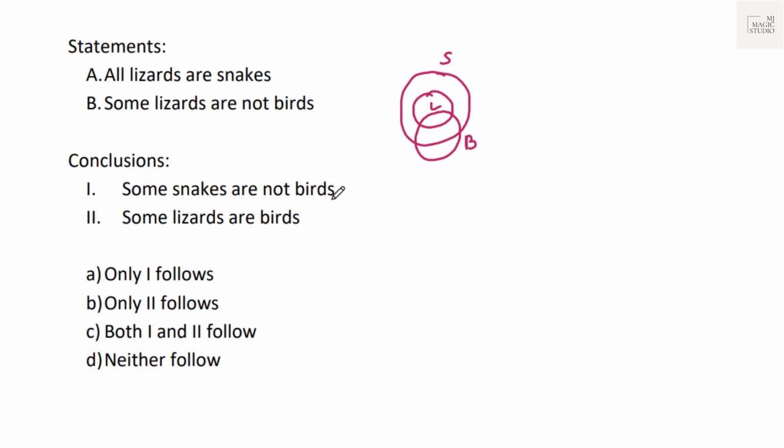Conclusions. Some snakes are not birds. We can see from here, since some lizards are not birds, it automatically says that some snakes are also not birds. Conclusion 1 follows. Some lizards are birds. It's obviously this is what we can see. Conclusion 2 also follows. In this case also, as in the previous case, both 1 and 2 follow. Option C is the pick.